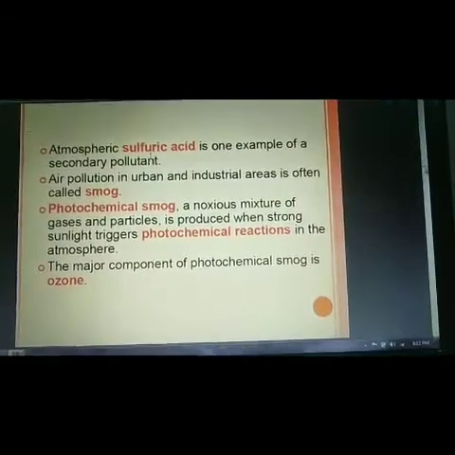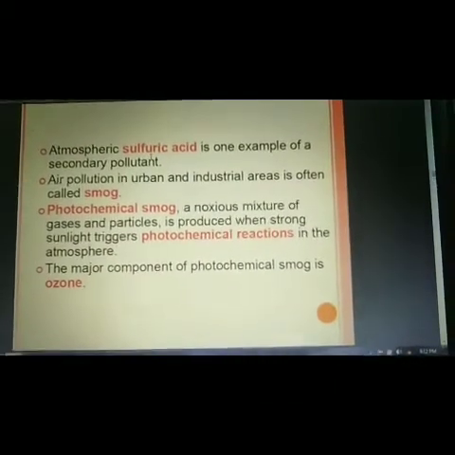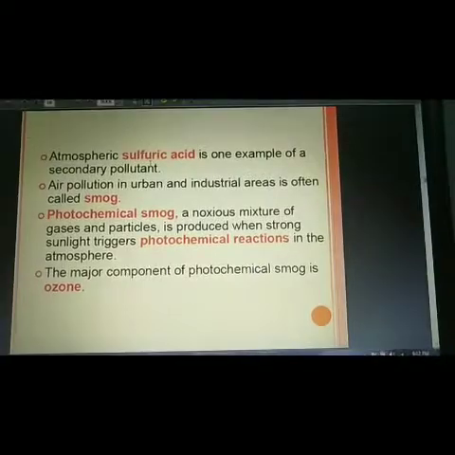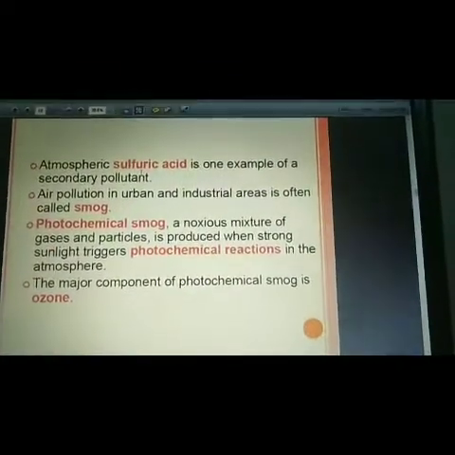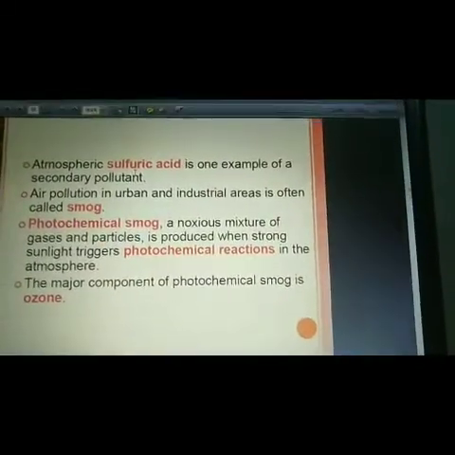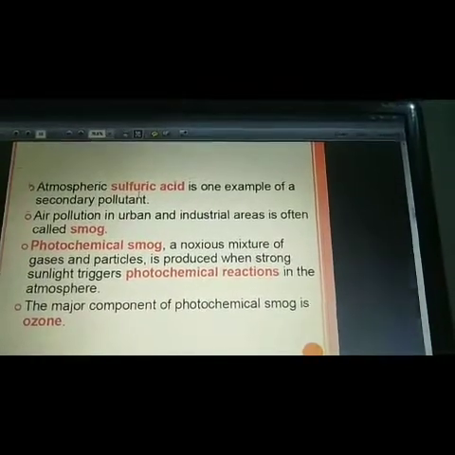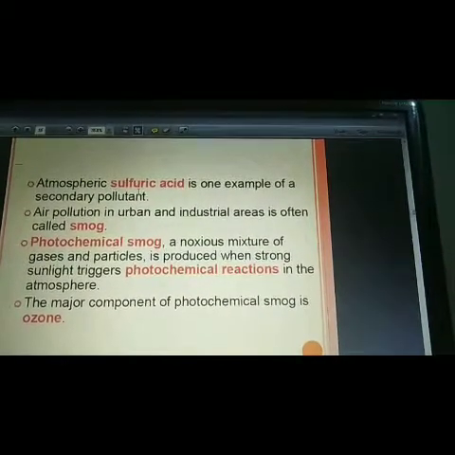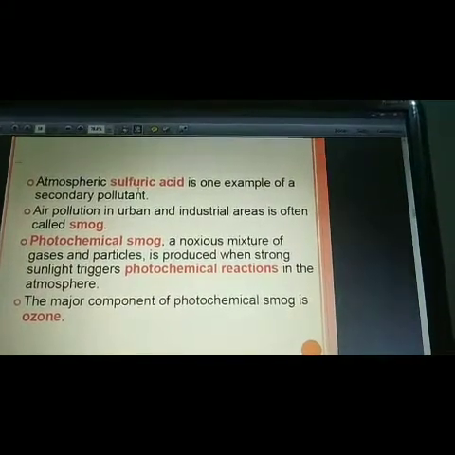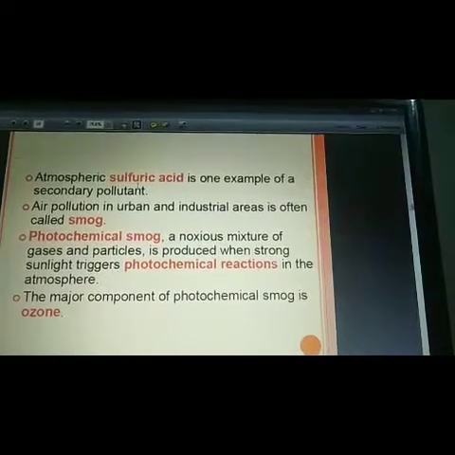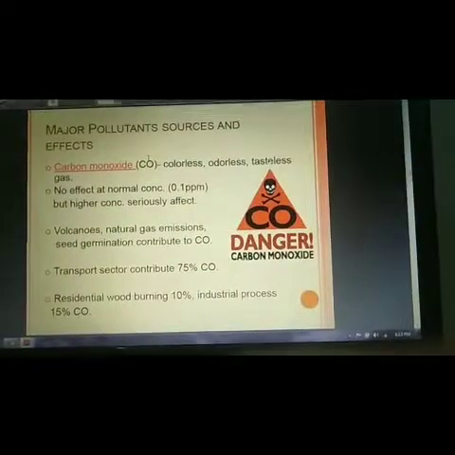Air pollution in urban and industrial air is often called smog. Have you heard the term smog? We are facing lots of problems due to smog in the Delhi region. It occurs because of urbanization and industrialization. So what is photochemical smog? A noxious mixture of gases and particles is produced when strong sunlight triggers photochemical reactions in the atmosphere. The major component of photochemical smog is ozone.